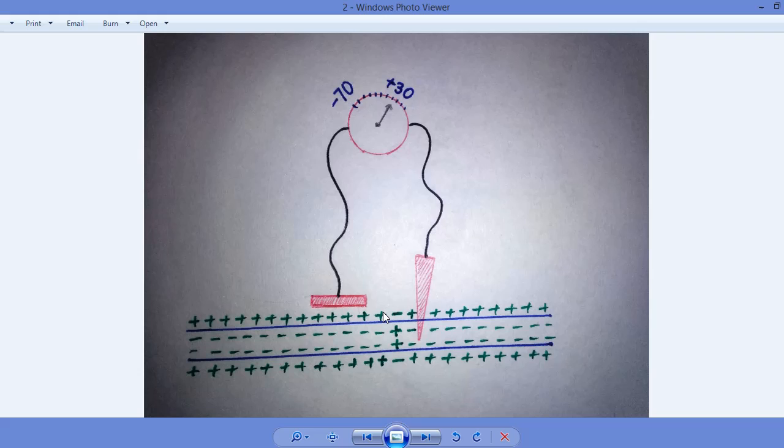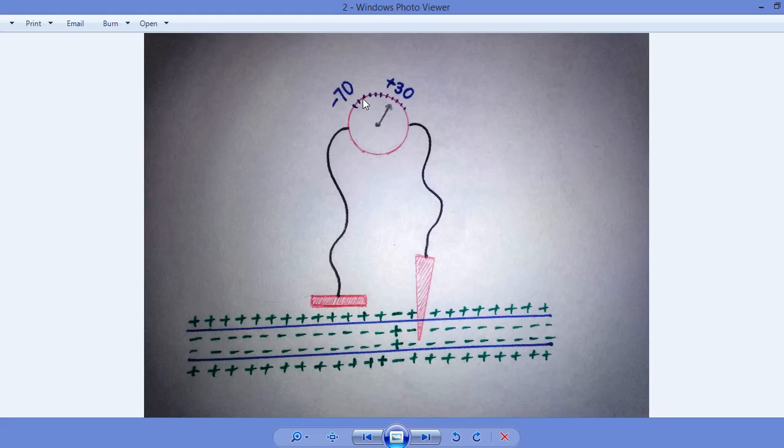Action potential is the transfer of positive charge from the external environment to the internal environment through the membrane, and that transfer of charge leads to a change in electric potential, which is actually the action potential, ranging from minus 70 to plus 30. When we measure that with the help of an electrode, the action potential will reach from minus 70 to plus 30.